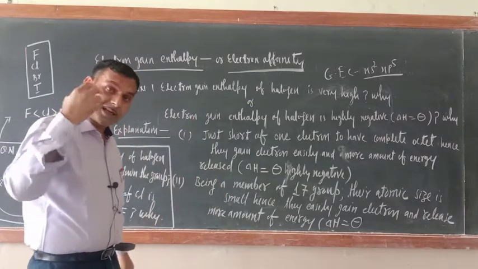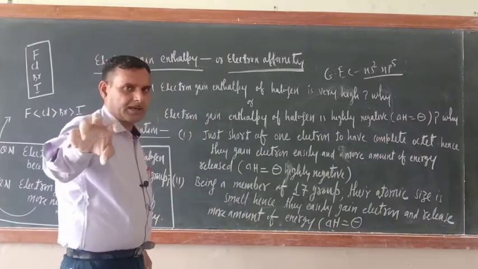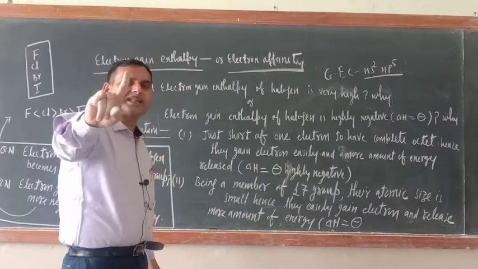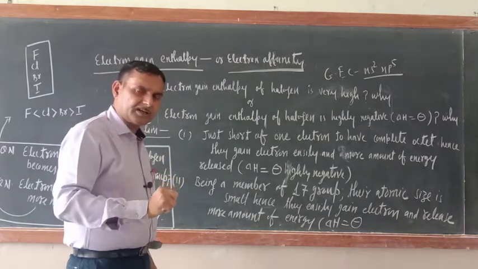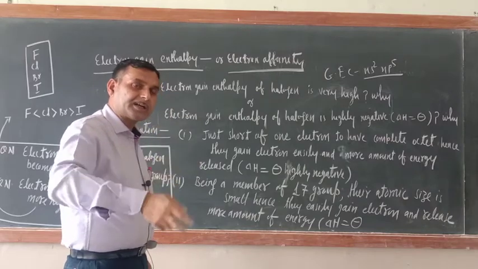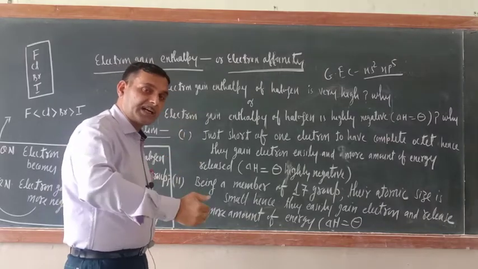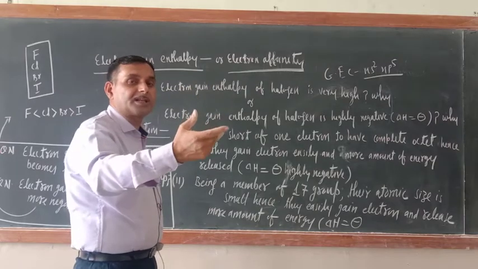So they have a great tendency to gain one electron. They are just short of one electron, so they will gain that electron and complete their octet. That is why when they gain electron easily, a huge amount of energy is released.